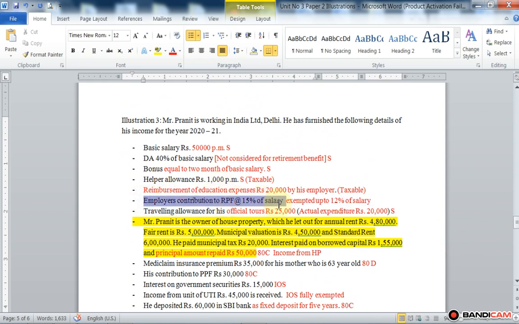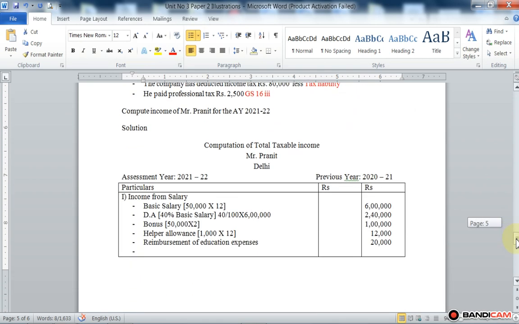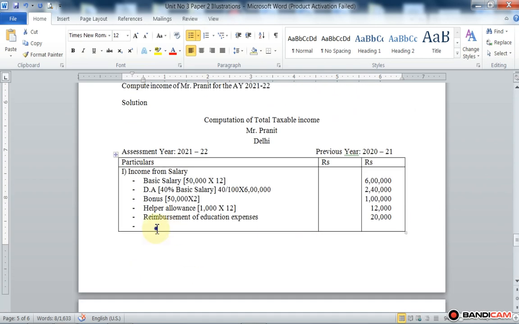Employer contribution to RPF. So the employer's contribution to RPF is 15% of salary.